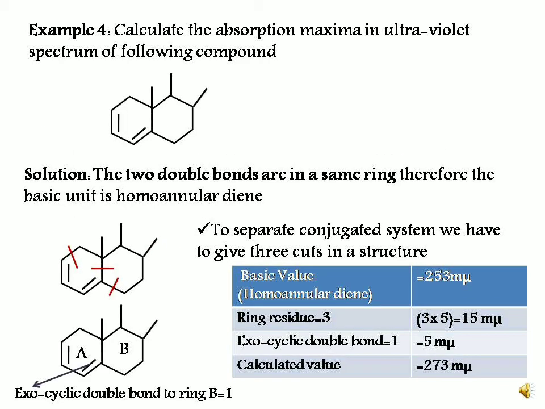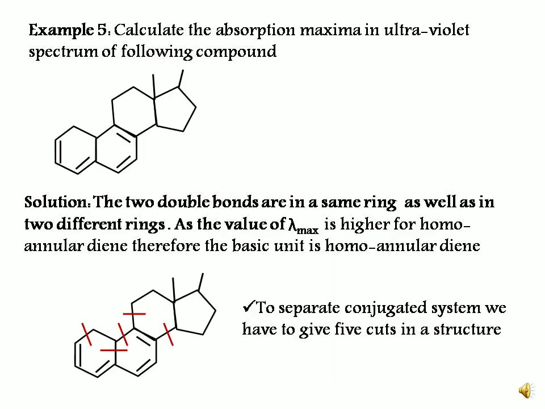Now let us have example 5. Here 2 rings are attached and the double bonds are present in the same ring. Therefore the basic unit is homoannular diene. To separate the conjugated system, we have to make 3 cuts in the structure, and each cut will yield 1 ring residue, so we are getting 3 ring residues. If we mark these 2 rings as ring A and ring B, then we observe that ring B is having 1 exocyclic double bond. So we are having a total value of 273 millimicron.